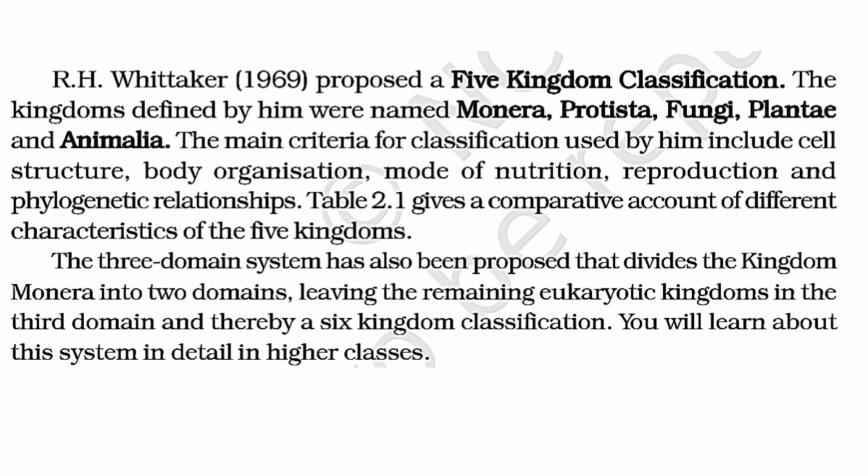R.H. Whittaker in 1969 proposed a five-kingdom classification. The kingdoms defined by him were named Monera, Protista, Fungi, Plantae, and Animalia. The main criteria for classification used by him include cell structure, thallus organization, mode of nutrition, reproduction, and phylogenetic relationship. Table 2.1 gives a comparative account of different characteristics of the five kingdoms.